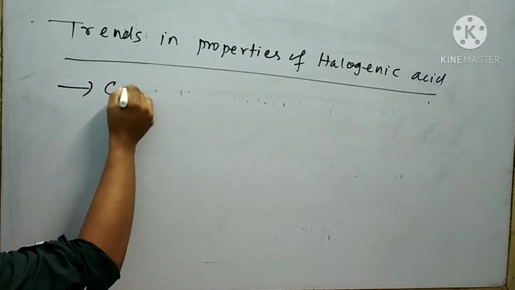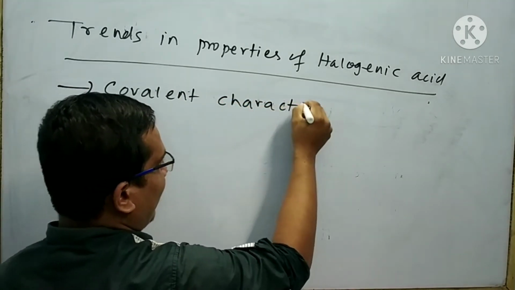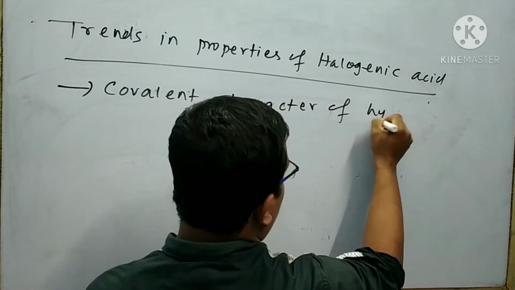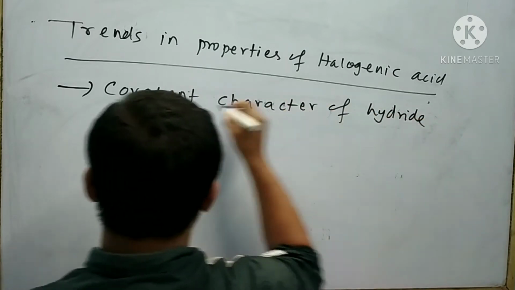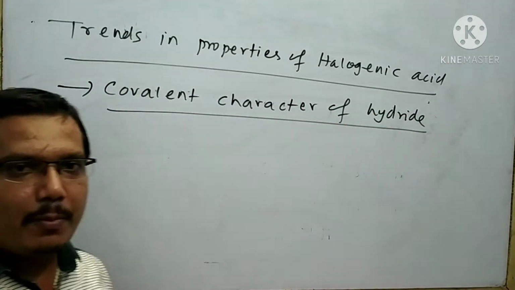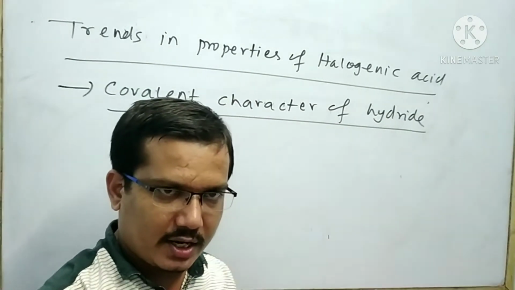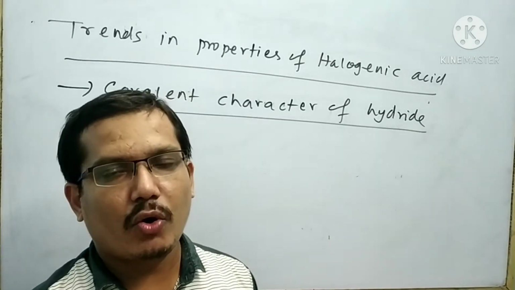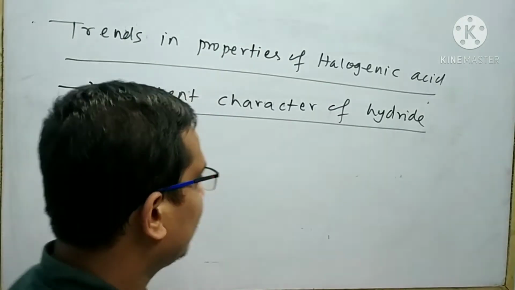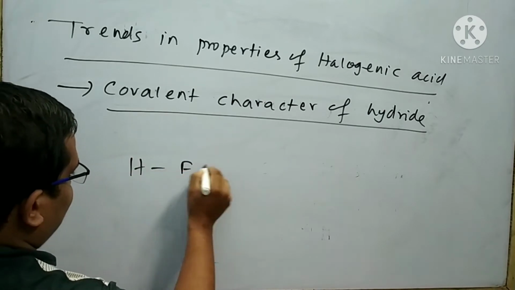Next, I will discuss the covalent character of hydride. We know that the more the polarity in a molecule, the more the ionic character, and the less the covalent character. Suppose I think about the example HF.